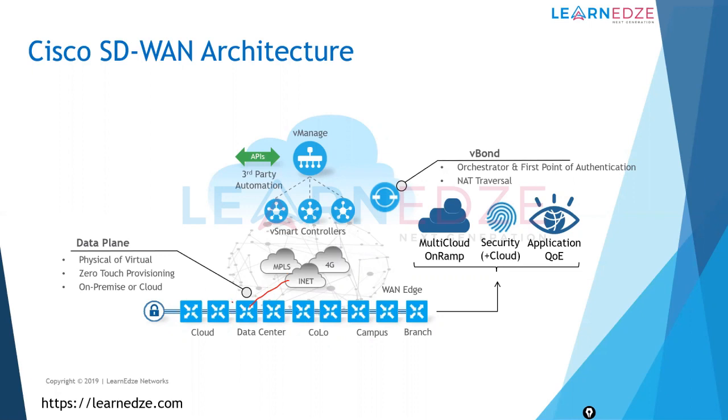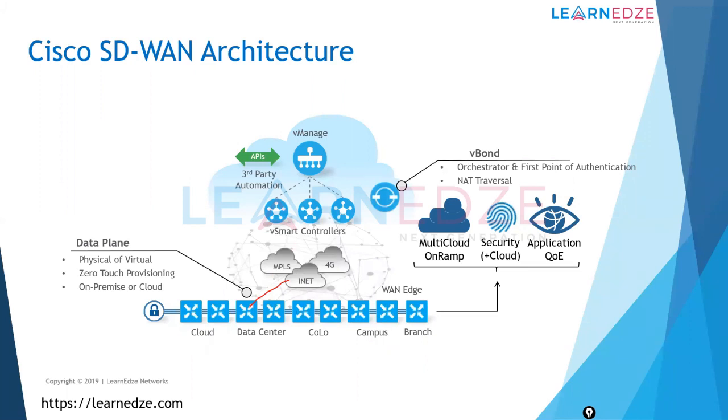So for physical devices, zero touch provisioning is by default. But for the virtual devices, whether you are installing it on ESXi or KVM, you need to create a boot startup config and load that while bringing up the VM within your ESXi or the KVM. It basically contains the chassis number and the token ID, which is a kind of one-time password, and then it authenticates and activates that particular device. So why do you need to do that? Because all these virtual devices will not have the serial number hard-coded within the device itself, because that is not hardware, right?